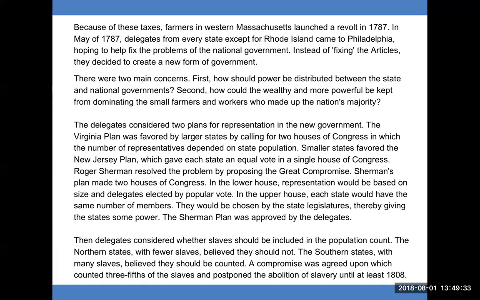Then delegates considered whether slaves should be included in the population count. The northern states with fewer slaves believed they should not. The southern states with many slaves believed they should be counted. A compromise was agreed upon which counted 3/5 of the slaves and postponed the abolition of slavery until at least 1808.